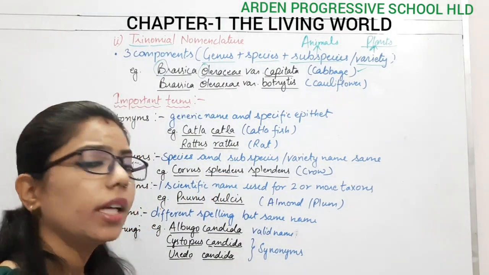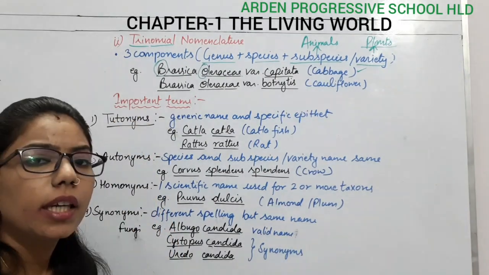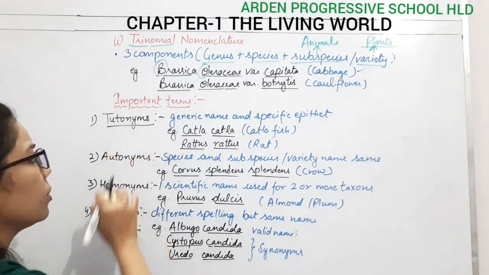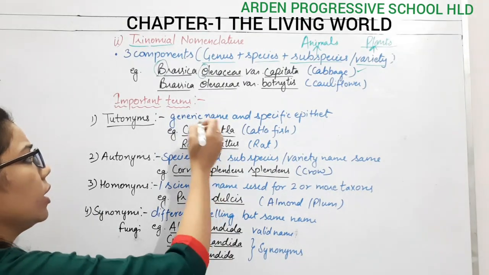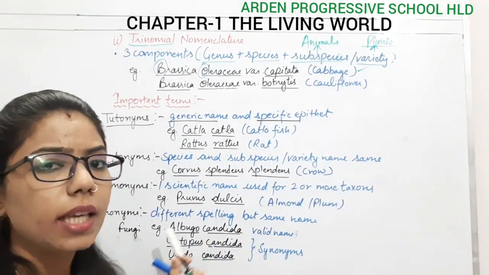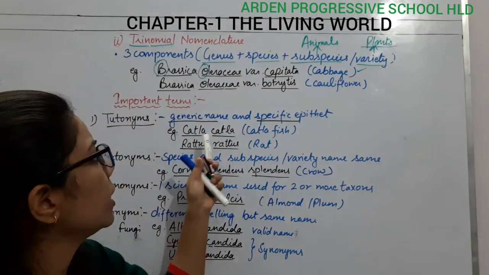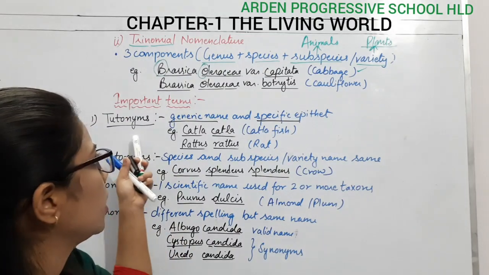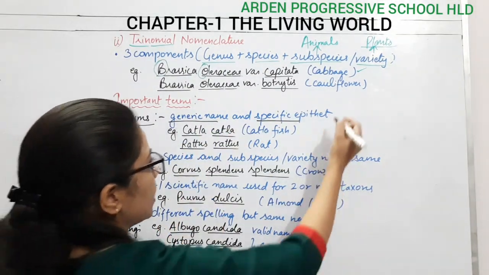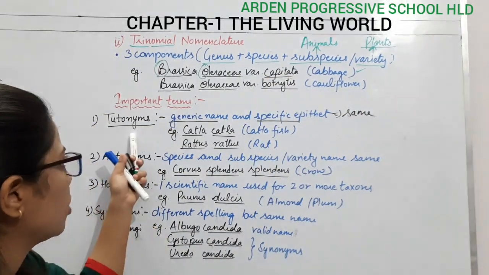In biology there are some terms, that is, tautonyms. Okay, we use the word tautonym when we have the generic name as well as the specific name, genus as well as species name, the same. Then this is known as a tautonym. So the generic name and the specific epithet will be the same here in the case of tautonyms.